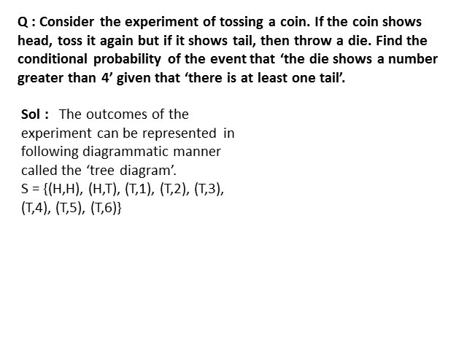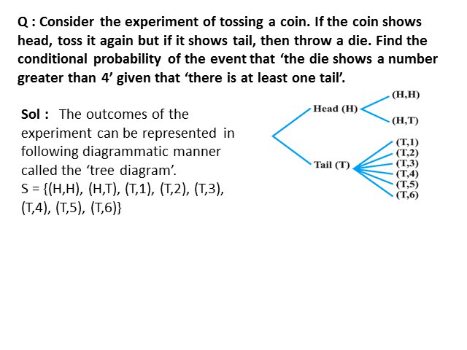outcomes of the experiment are shown through this tree diagram. First we throw a coin. If the coin shows head, the coin is thrown again. We get outcomes HH, HT. But if the coin shows tail, then a die is thrown. So we have outcomes T1, T2, T3, T4, T5 and T6. So the sample space contains 8 possible outcomes.